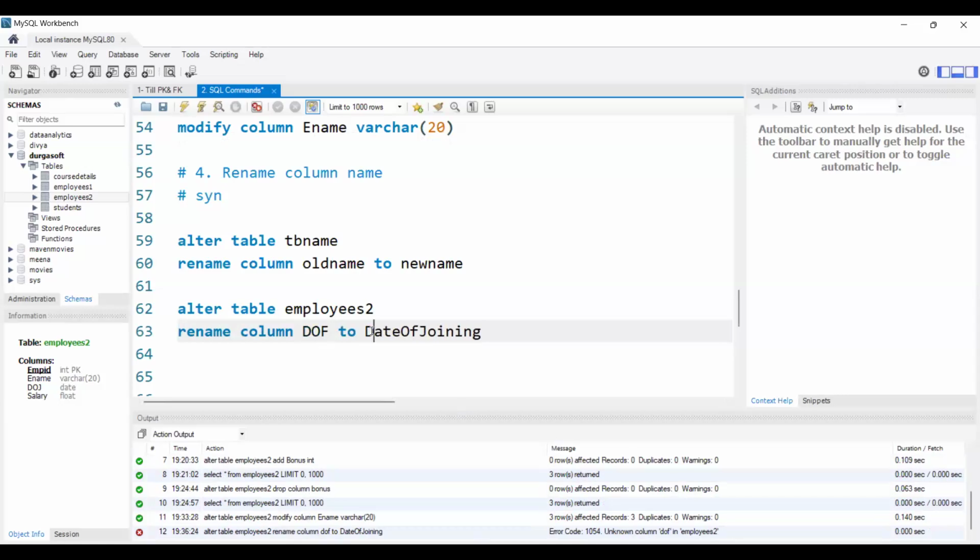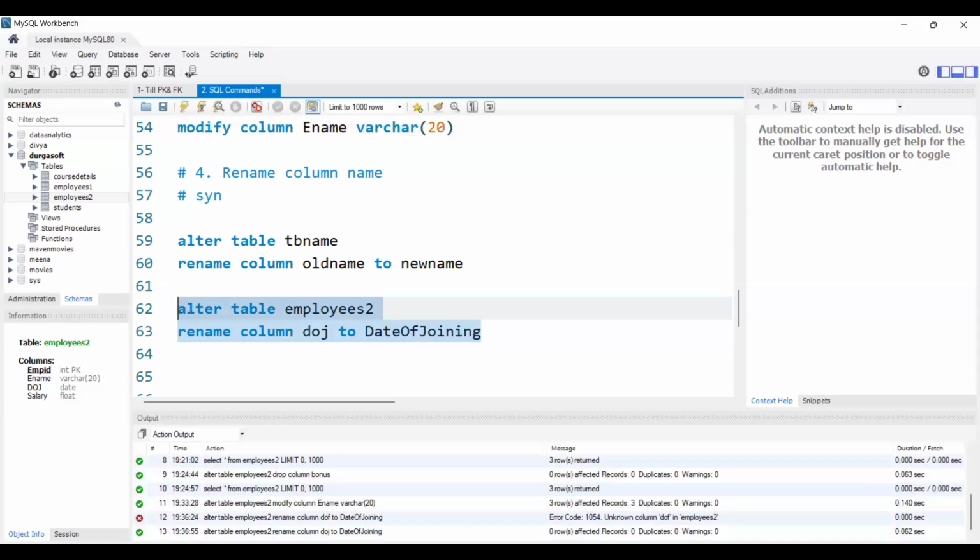It won't allow spaces, so it will take the capital letters. Ma'am, I think DOJ, it is F. Oh, you have written DOF. Did I write DOF? Yeah, you wrote DOF. Okay, let's see once. It got affected.